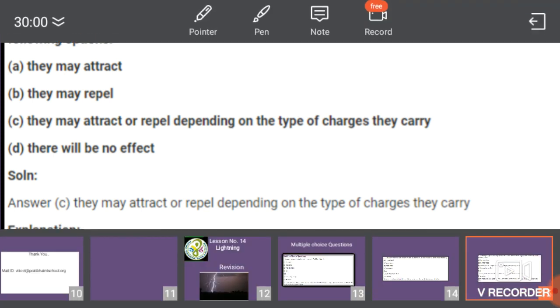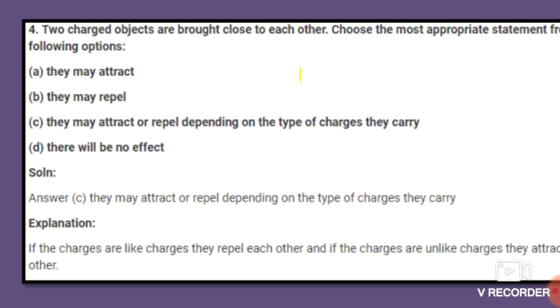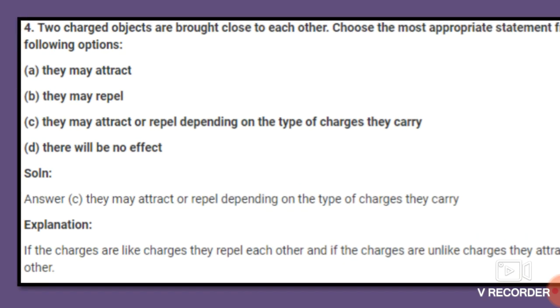Here we don't know what kind of charges are present on these two objects. So what will happen if two charged objects are brought close to each other? They may attract or repel depending on the type of charges they carry.